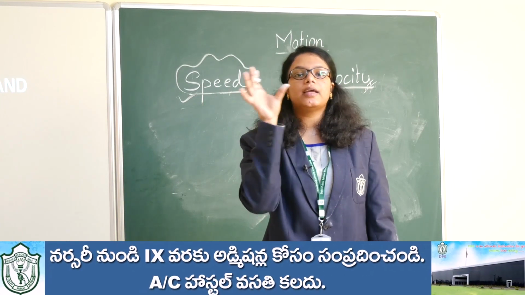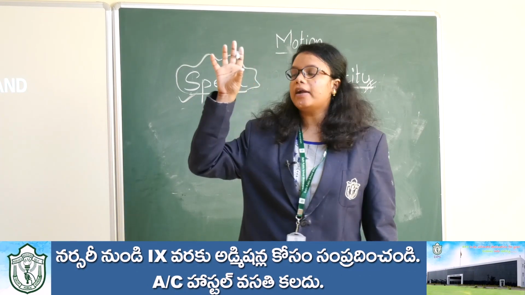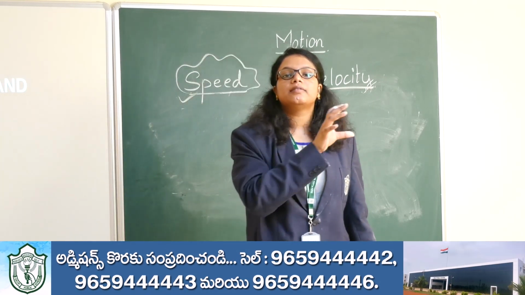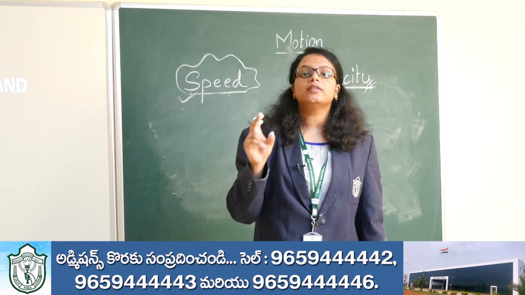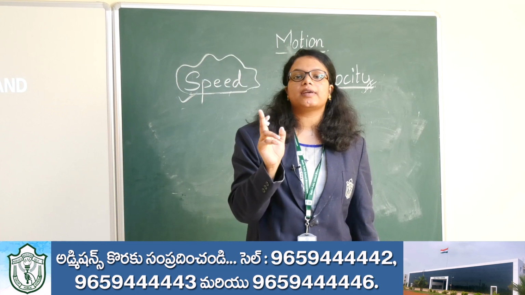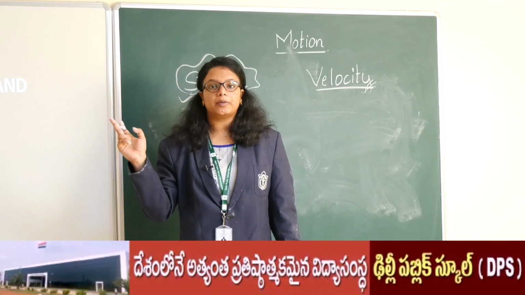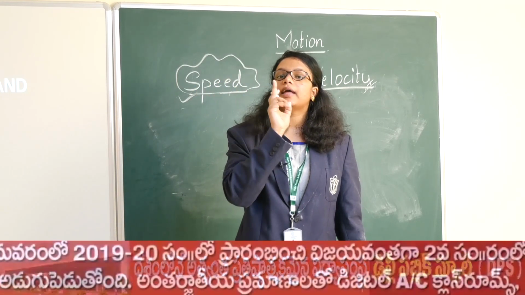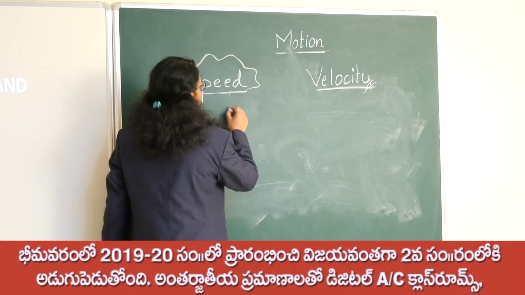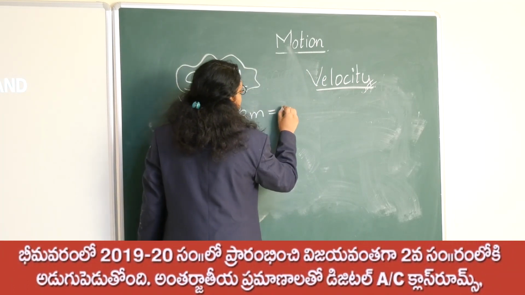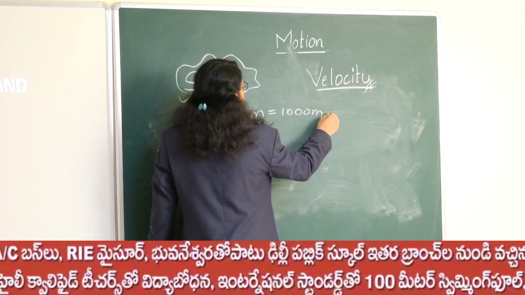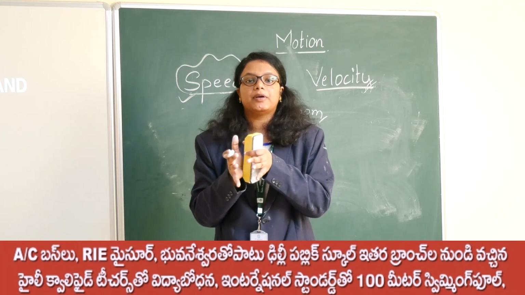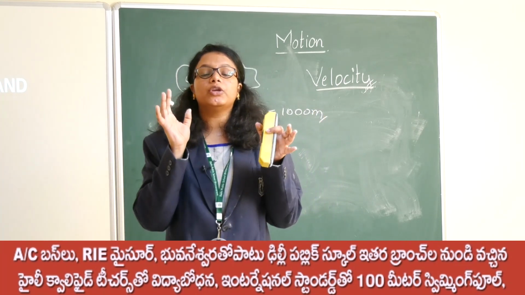If there is not a proper unit, then suppose at one point they have written Ram is traveling with 2 km per hour and Sita is traveling with 200 meter per second. So either you convert kilometer per hour into meter per second, or you convert meter per second into kilometer per hour. But if you do 200 and the 2 km together, then it becomes wrong, because you all know that 1 kilometer is nothing but 1000 meter, right? So it will make a huge difference when you combine both kilometer per hour and meter per second. So make sure that the units are the same.